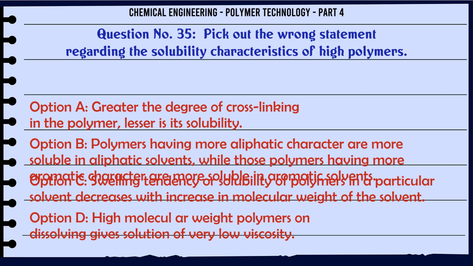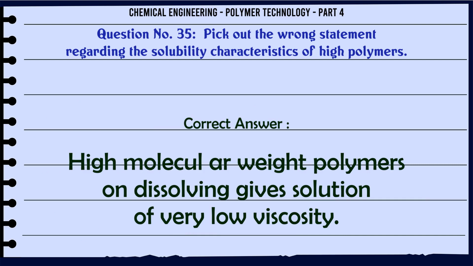C. Swelling tendency or solubility of polymers in a particular solvent decreases with increase in molecular weight of the solvent. D. High molecular weight polymers on dissolving give solution of very low viscosity. The correct answer is high molecular weight polymers on dissolving give solution of very low viscosity.